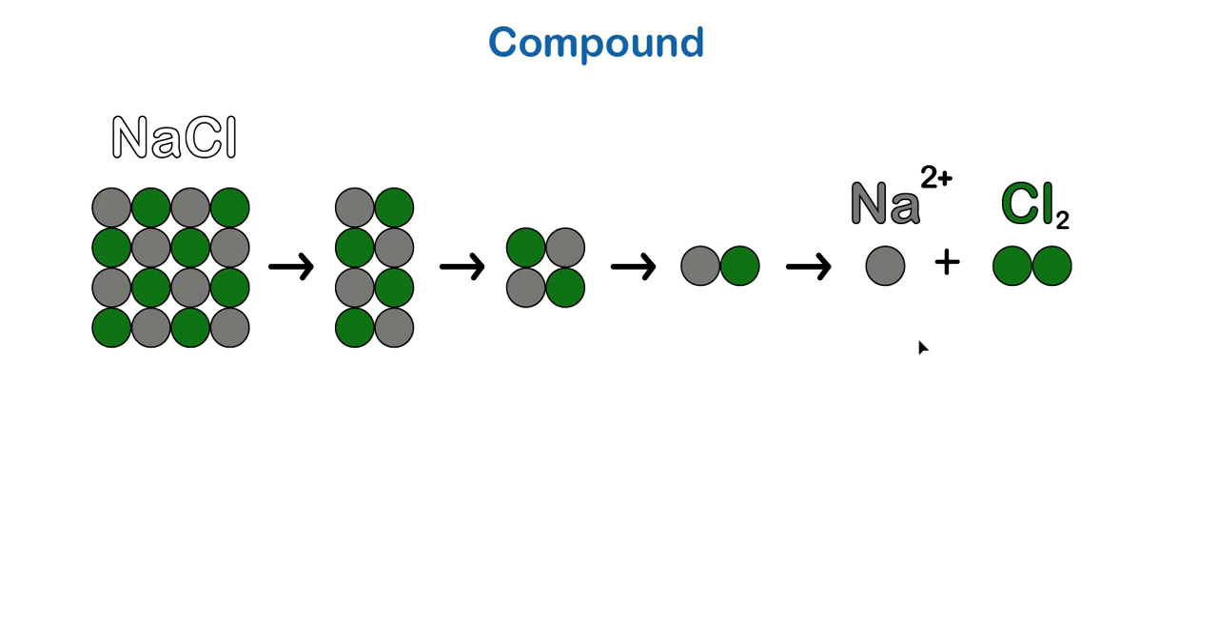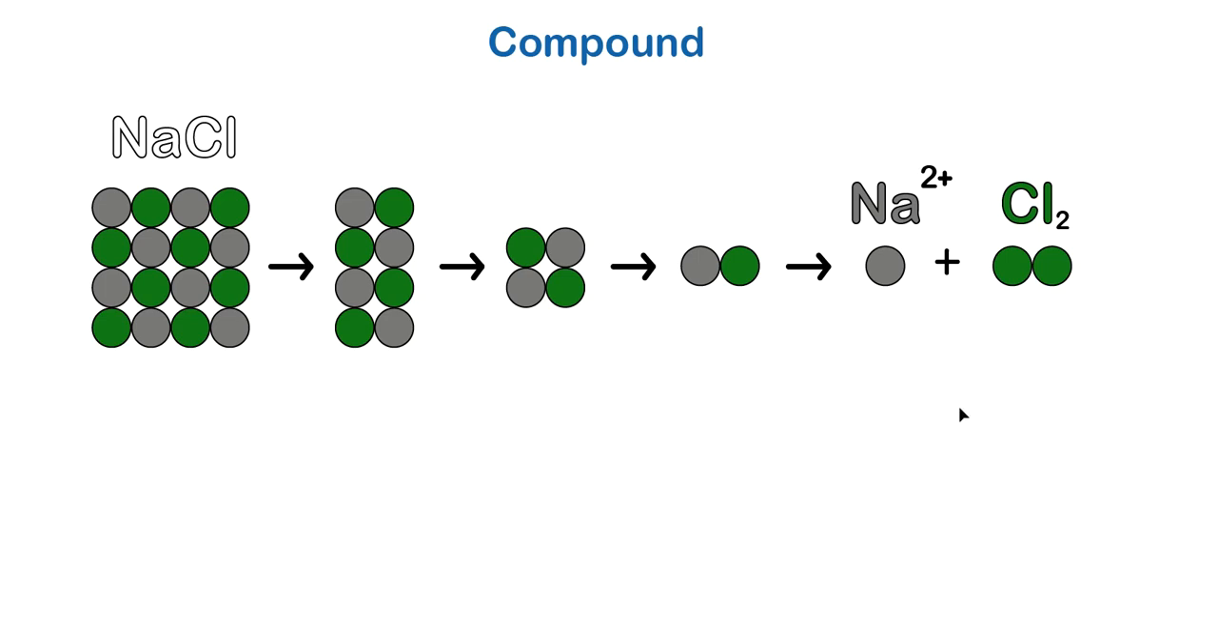Sodium is an explosive metal. If you drop it in water, it will violently react. Chlorine is a poisonous gas. So if you take an explosive metal, combine it with a poisonous gas, you get something we put on our French fries and eat. So it is a compound.